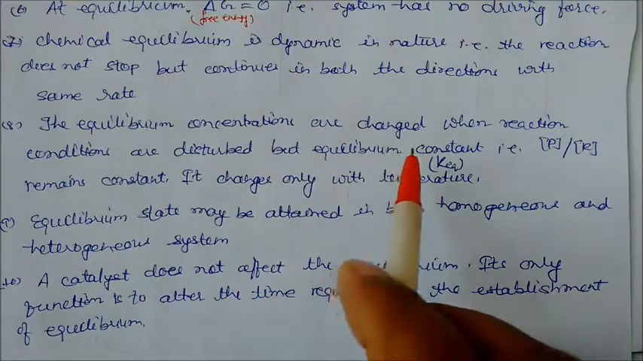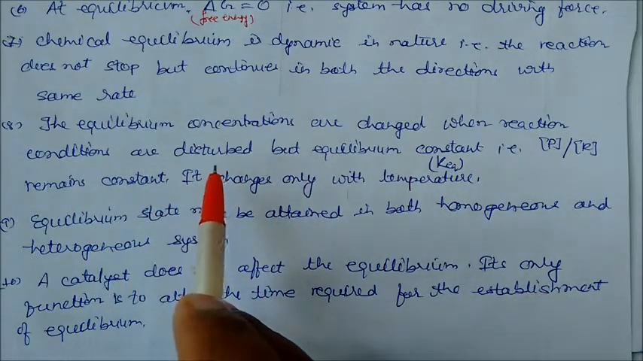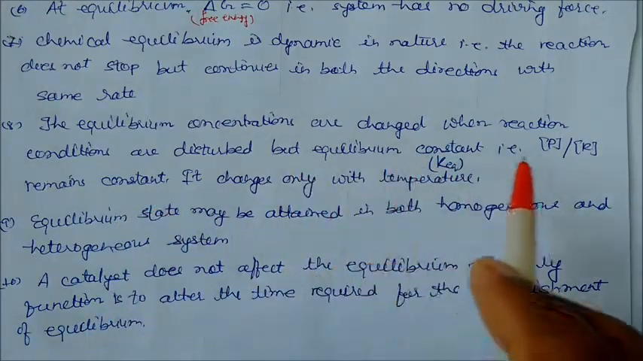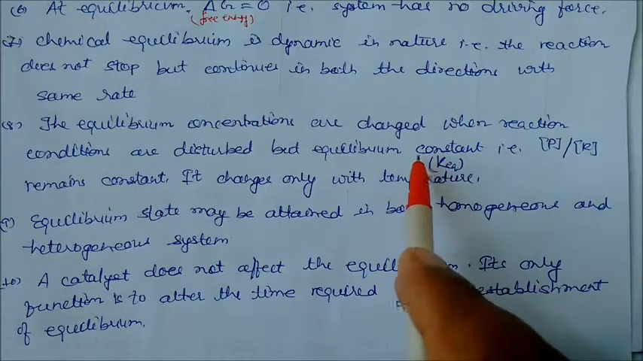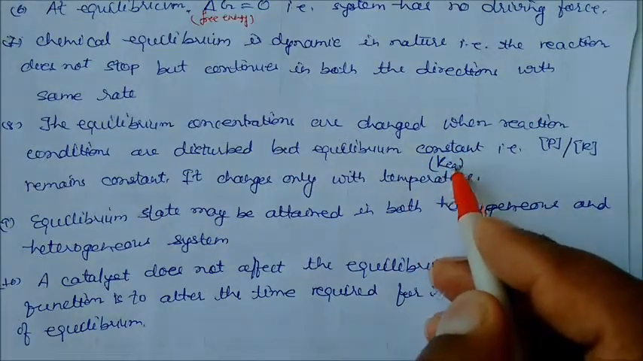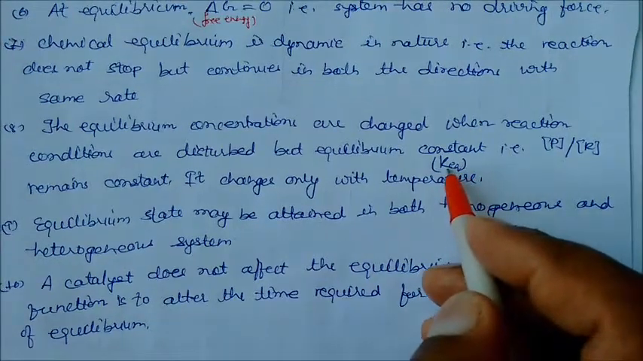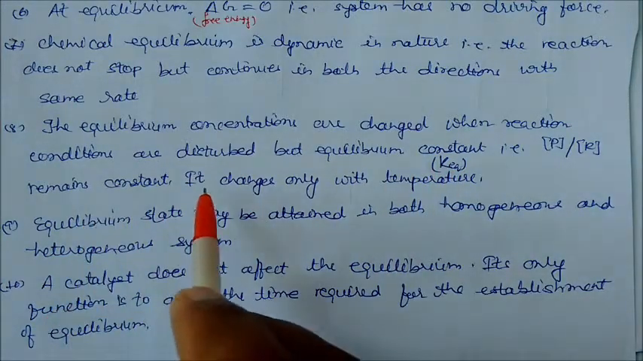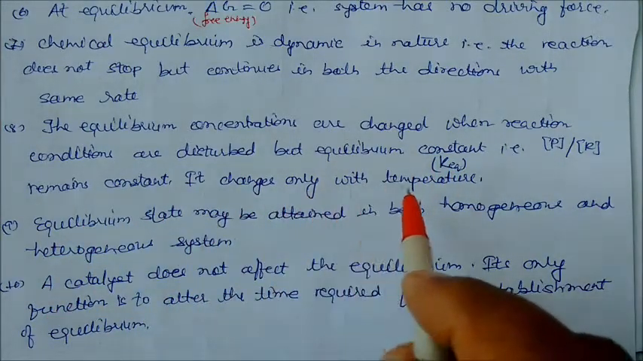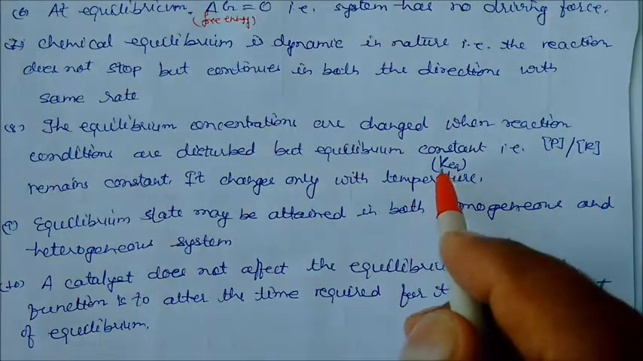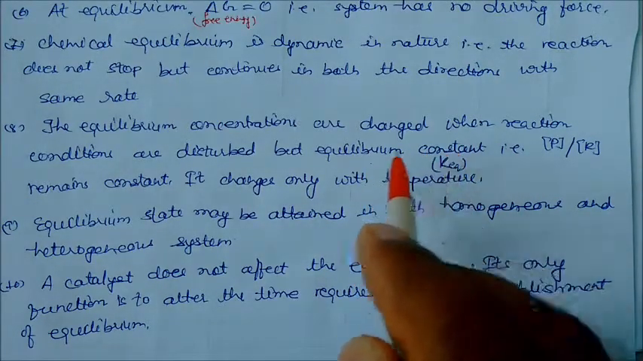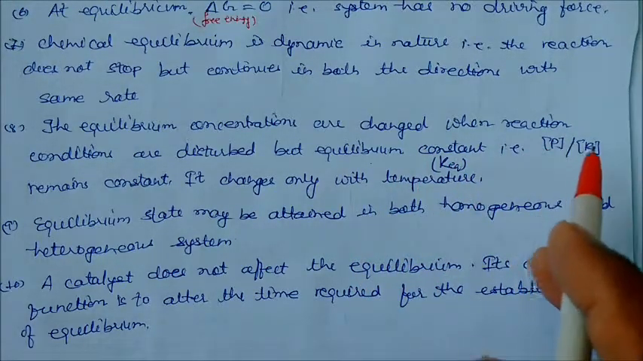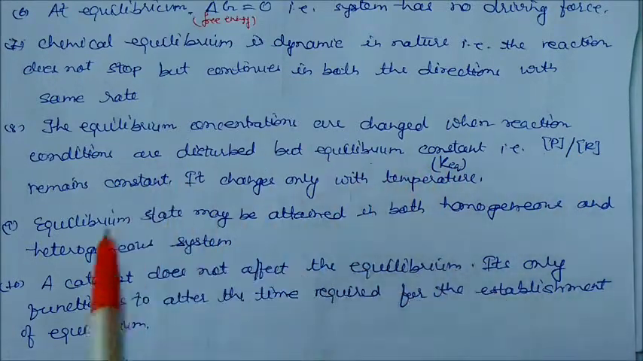The equilibrium concentrations change when reaction conditions are disturbed, but the equilibrium constant remains constant. The equilibrium constant means the concentration of product by the reactant, and it is represented by KEQ. This we will study in the coming topic. It is always constant; it changes only with temperature. So it depends on the temperature. When temperature changes, the equilibrium constant changes. Then the concentration of product and the concentration of reactant will also change. So this is also an important criterion for the equilibrium.